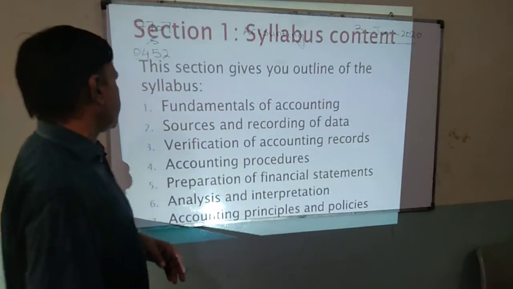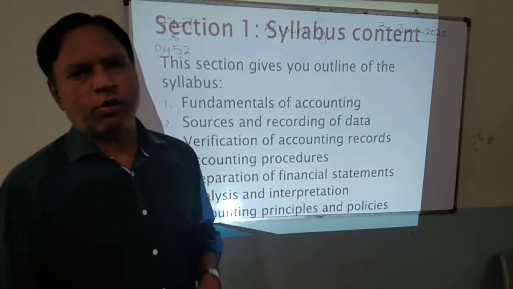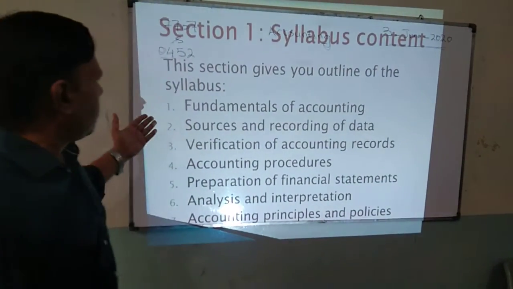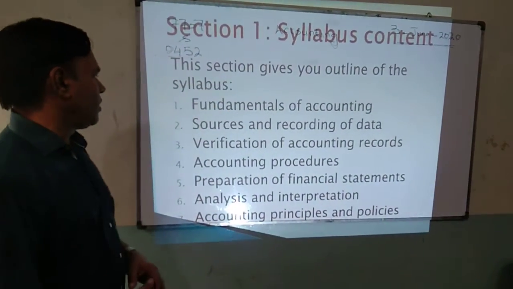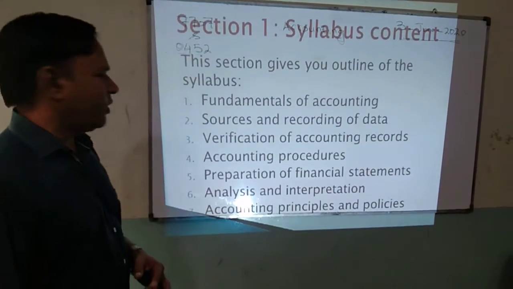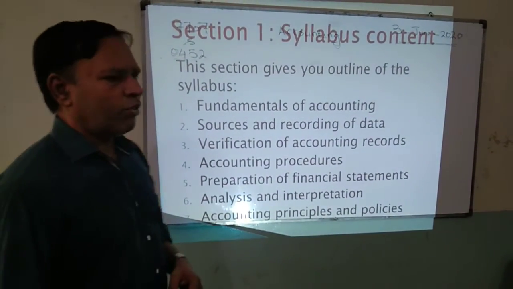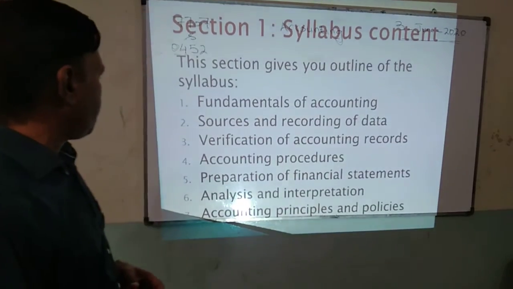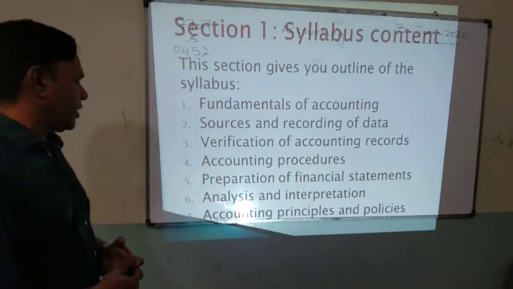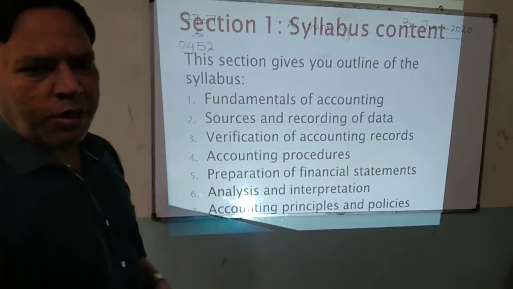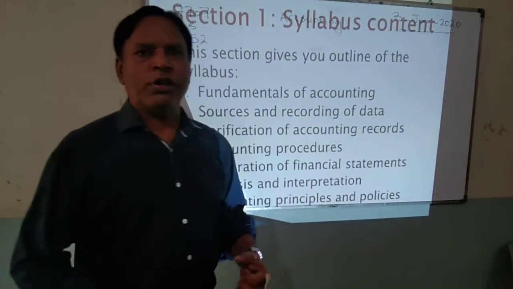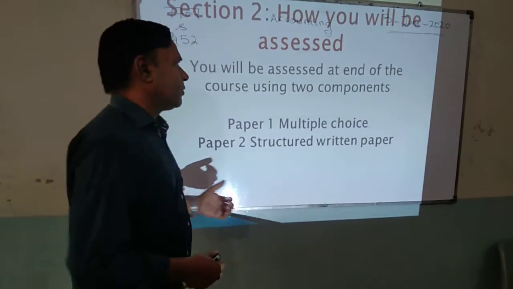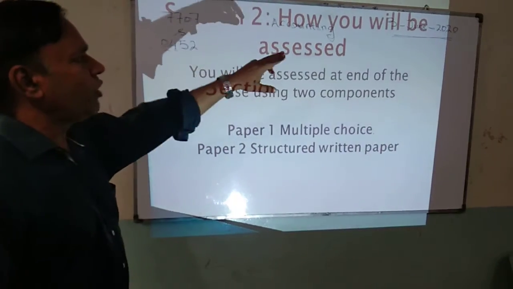Section 1, syllabus content. This section gives you an outline of the syllabus: number 1, fundamentals of accounting; sources and recording of data; verification of accounting records; accounting procedures; preparation of financial statements; analysis and interpretation; and number 7, accounting principles and policies. Section 2, how you will be assessed.